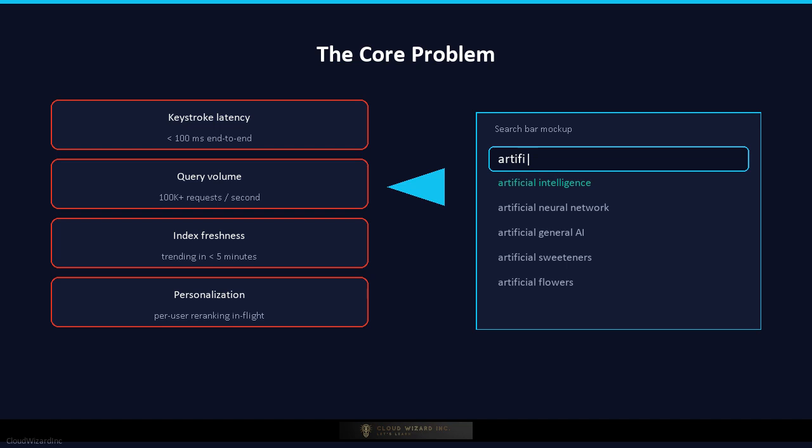The naive approach, querying a database on every keystroke, collapses immediately under this load. You need a purpose-built system that precomputes prefix indexes, serves suggestions from memory, caches aggressively, handles tail latency, degrades gracefully, and updates in near real time as trending queries emerge. That is the Typeahead design problem.